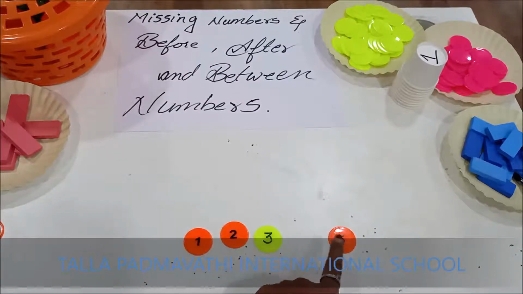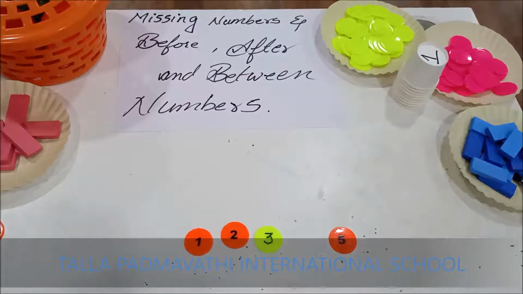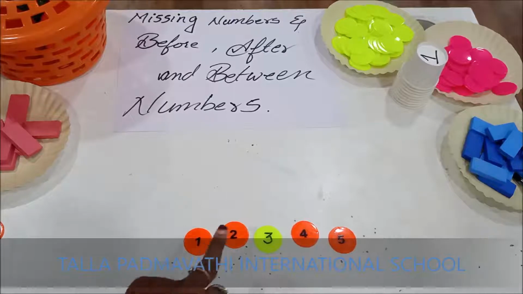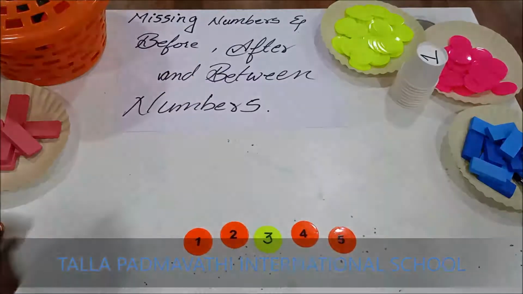Is it 5 after 3? What is the number in between? Very good. It is 4. 1, 2, 3, 4, 5.